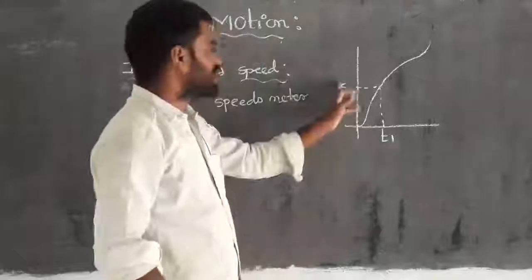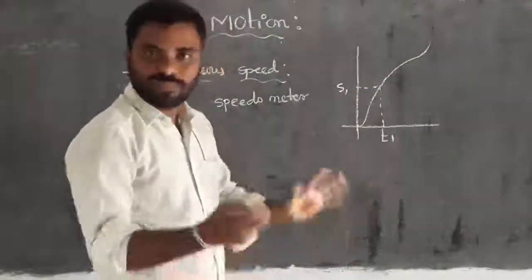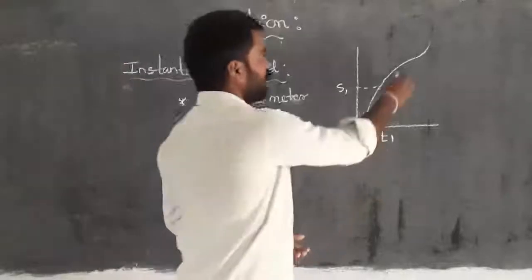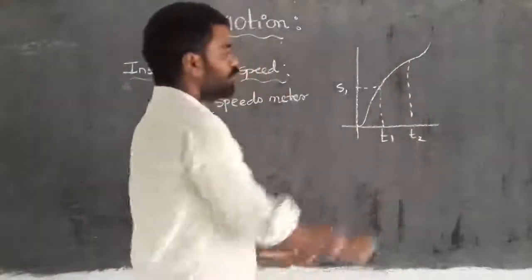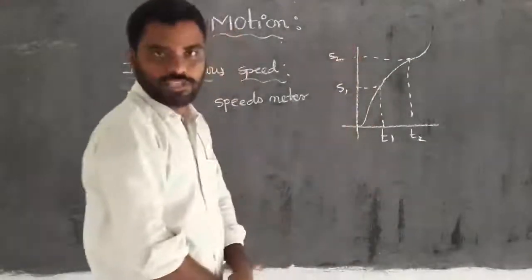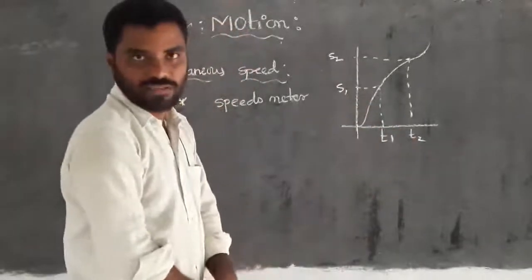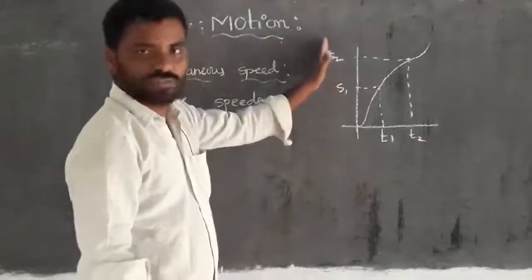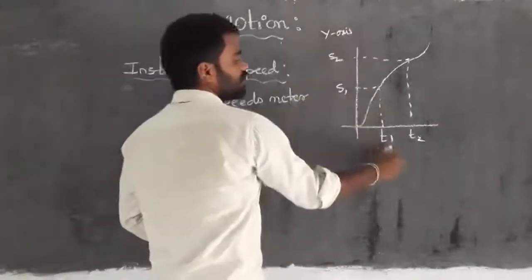The ratio of distance by time is speed. In the same way, if you take one more instant of time, t2, it covers a certain distance s2, because in the second time interval the covered distance is something else. So distance values are on the y-axis and time is on the x-axis.